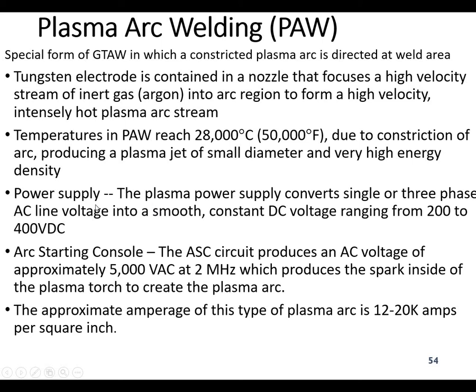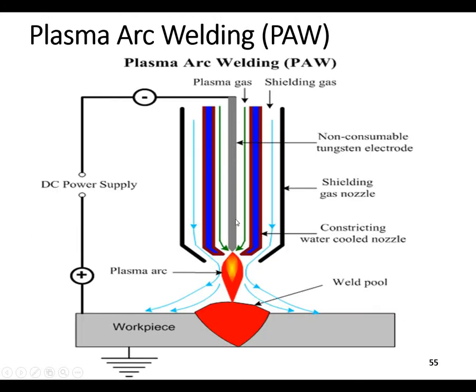The high power density converts single or three phase voltage into a smooth constant DC voltage ranging from 200 to 400 volts DC, and the arc starting console uses an AC voltage of approximately 4000 volts AC at 2 megahertz frequency, which produces the spark inside the plasma chamber to create the plasma. Here you can see a tungsten electrode making a high arc, which converts the plasma gas, which may be inert gas, into plasma, and once this plasma strikes any surface, it makes the welding process.